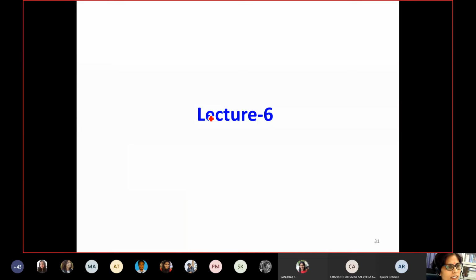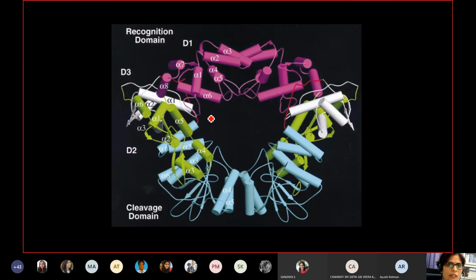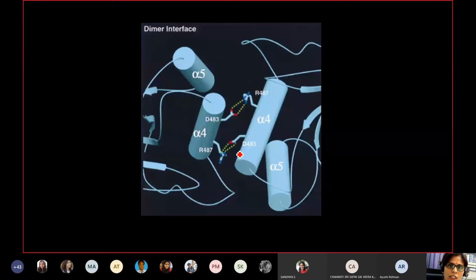So in yesterday's talk, we saw for the first time that the Agarwal group were able to capture dimeric structures of FokI, and these dimers were basically formed because of the cleavage domain. So there are no interactions between the recognition domains, but there are major interactions going on between alpha 4, alpha 5, and the P1 and P2 loops, which are coming in the interaction loop. So basically, the dimer interface is majorly formed with the alpha 4 of one monomer and alpha 4 of another FokI monomer.